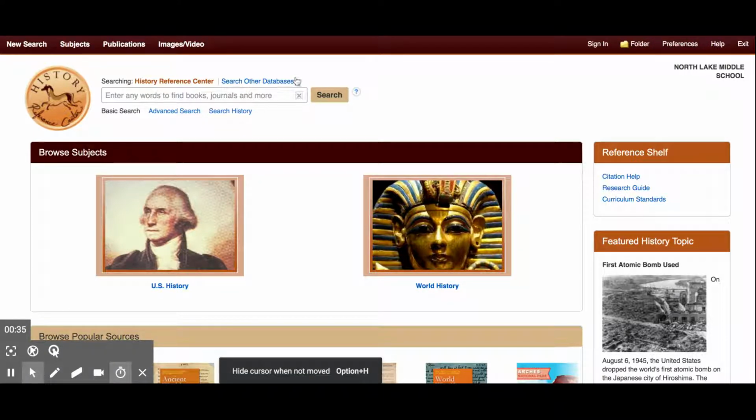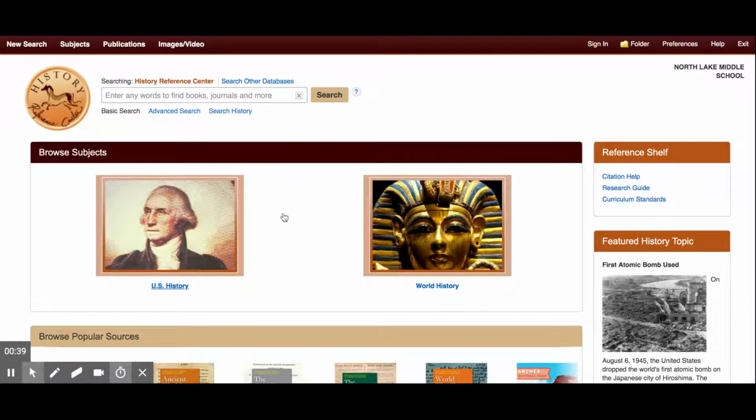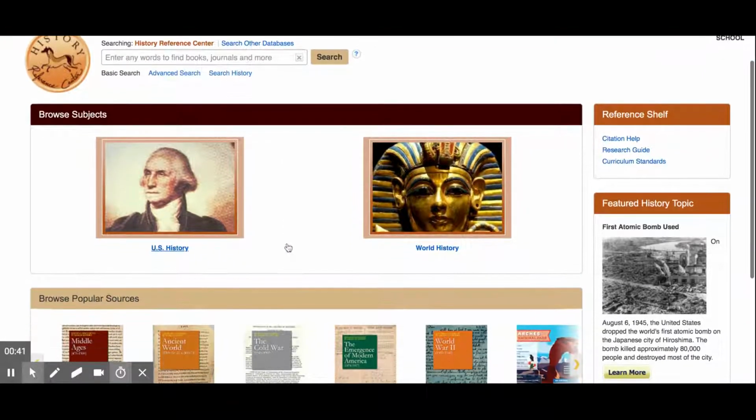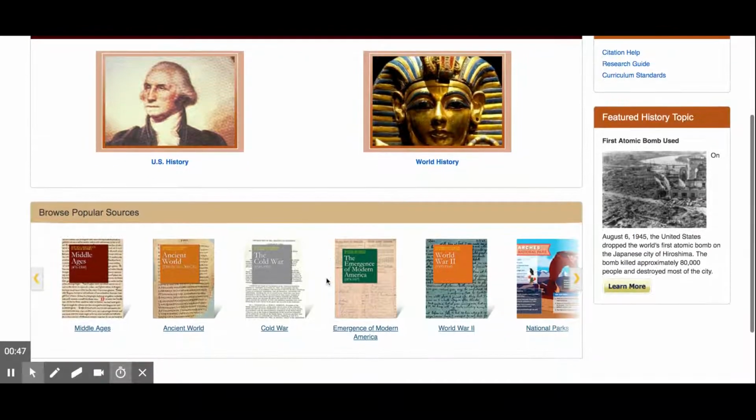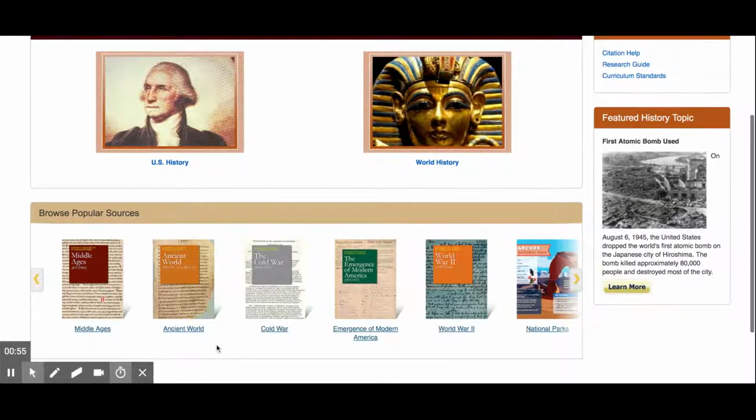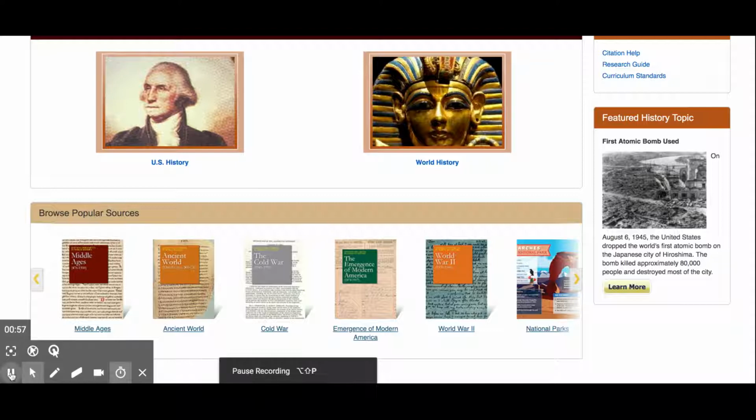Looking at how it's organized, you can search specifically for a topic. You can browse by subjects. They have subjects in U.S. history, they have subjects in world history, and then you can also browse by their popular sources. So they do have sources for Middle Ages, they have sources for ancient world and others as well.